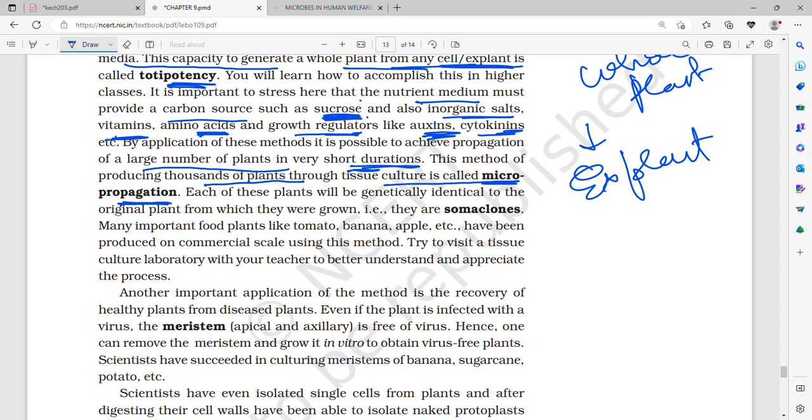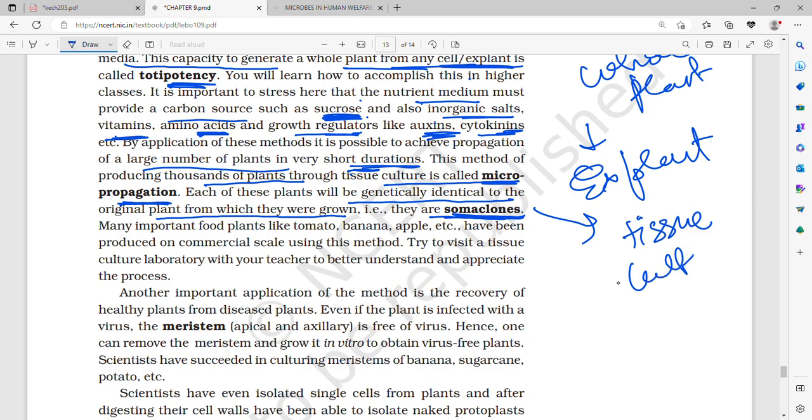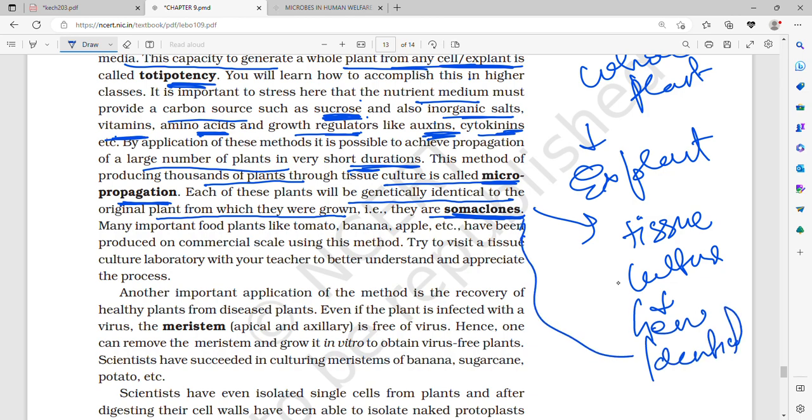What is the method to produce all these thousands of plants by tissue culture? It is called micropropagation, and each of these plants will be genetically identical to the original plant from which they are grown. Therefore, they are called somaclones. That is, when we produce plants from tissue culture, all these plants are going to be genetically identical, and since they are genetically identical, they are called somaclones.